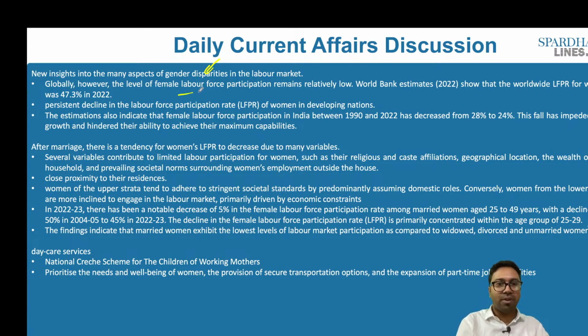Globally, the level of female labor force participation remains relatively low. Why? That is because the World Bank estimates for 2022 show that the worldwide labor market participation for women was 47.3% in 2022. A persistent decline in the labor force participation rate is seen in the developing nations. The estimations indicate that female labor force participation in India between 1990 and 2022 has decreased from 28 to 24%. This fall has impeded their growth and hindered their ability to achieve their maximum capabilities.